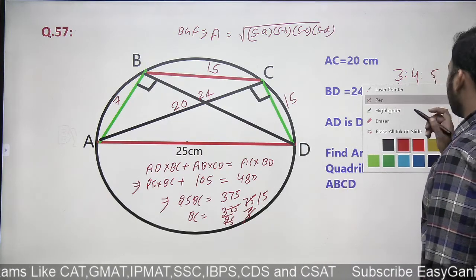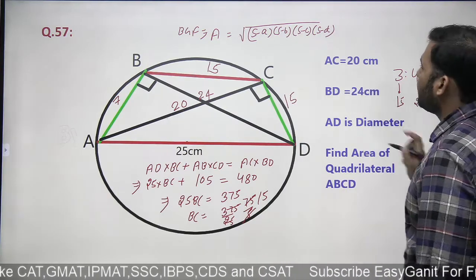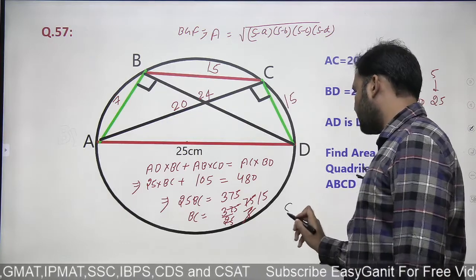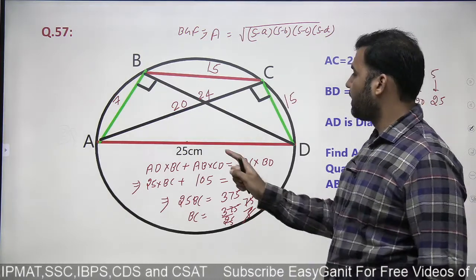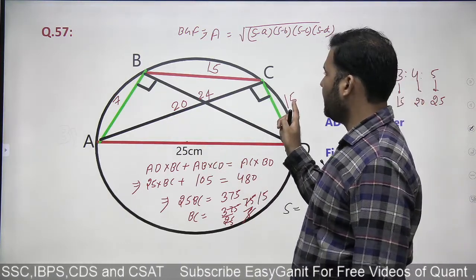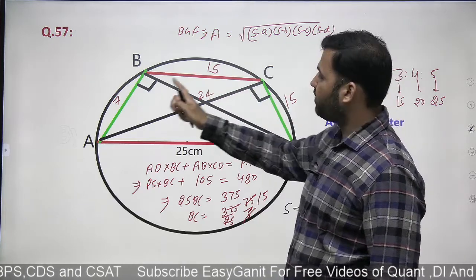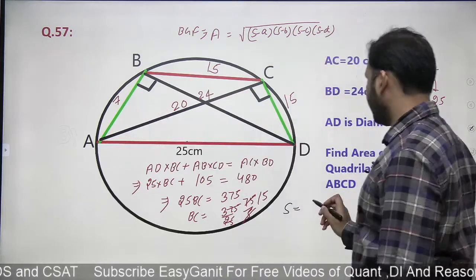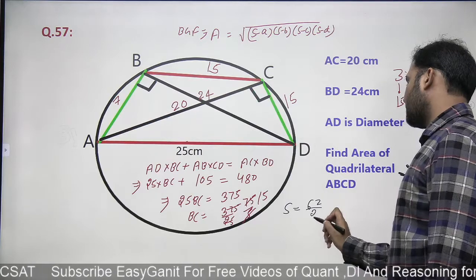Now, once you get to know the length of BC, you can easily find out the area using this, right? Semi-perimeter. What is the semi-perimeter of this? 25 plus 15, 40. 40 plus 15, 55 plus 7, 62. 62 by 2, semi-perimeter is 31.